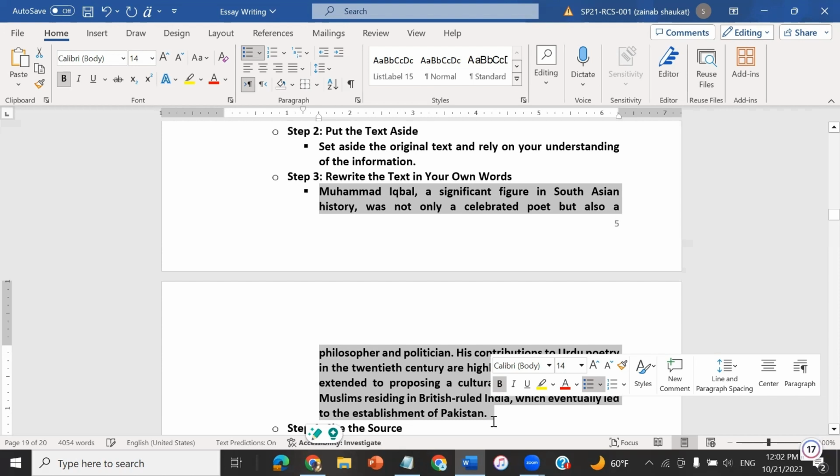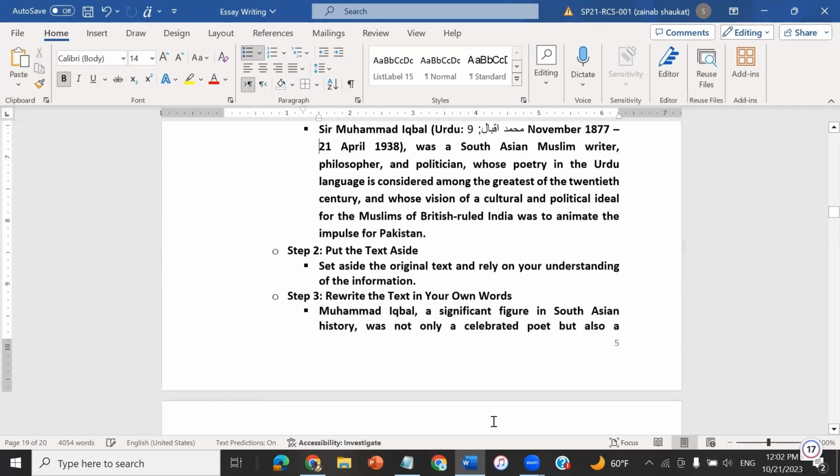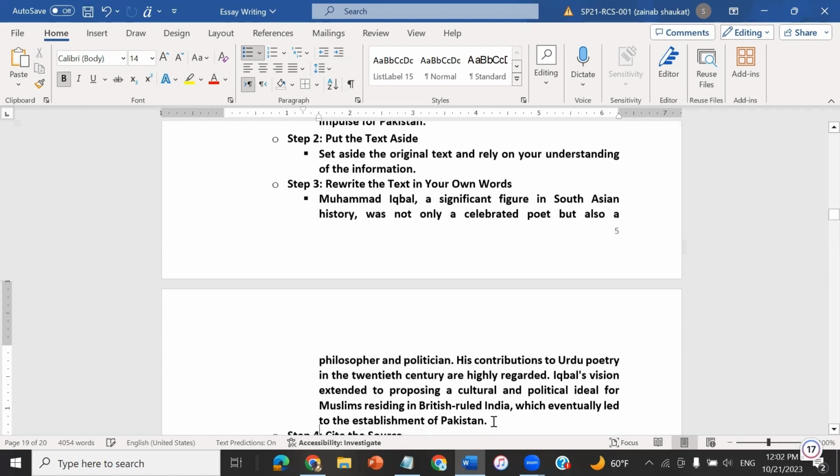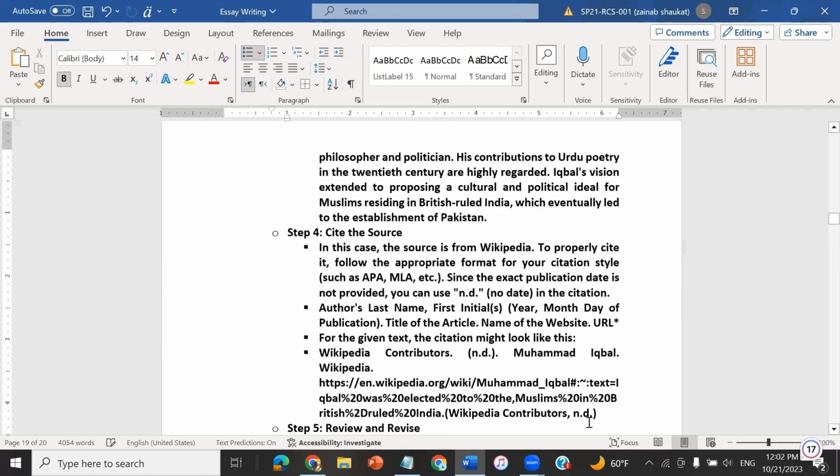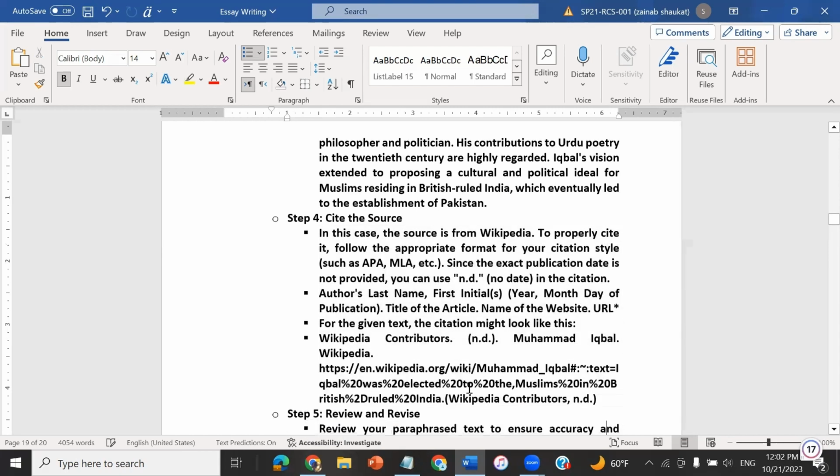Here the rewritten version is provided by ChatGPT, where you can see that it is different from the original text which I provided to it. Here it has cited the resource in a proper format. There are multiple formats and one of them is followed by ChatGPT, and it has returned the source.